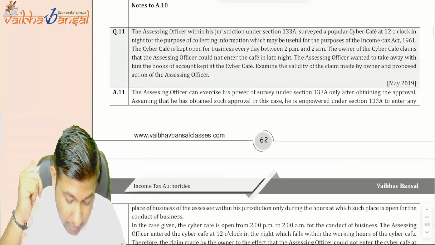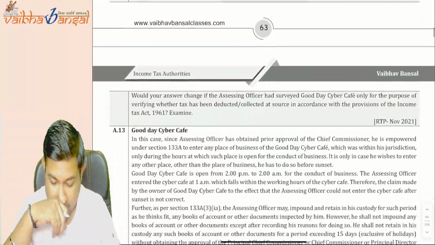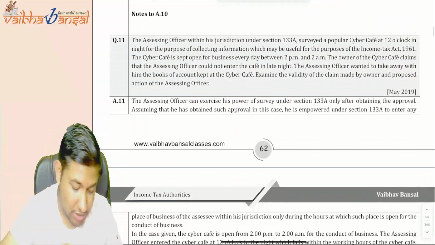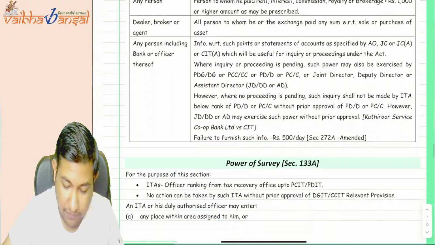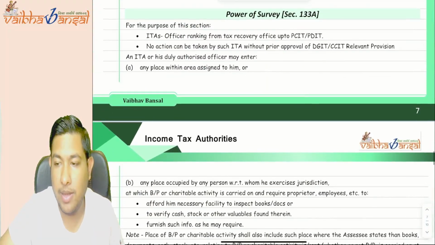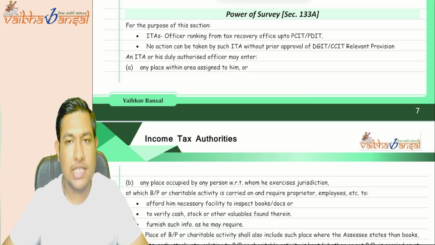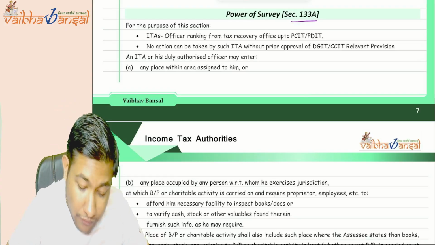Okay, now there are only 2 or 3 questions left, which are very easy, based on section number 133A, that is, the power of survey.